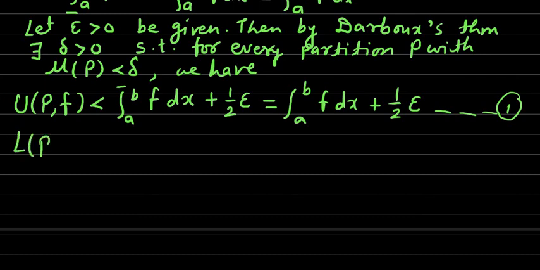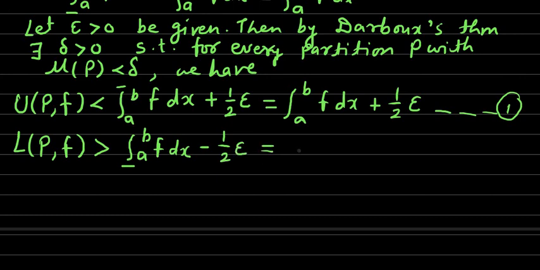Now once again by the Darboux theorem, the lower sum over partition P for the function f is greater than the lower integral a to b f dx minus 1 by 2 epsilon.